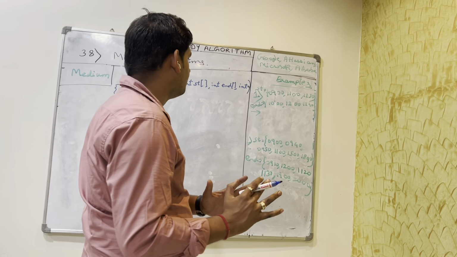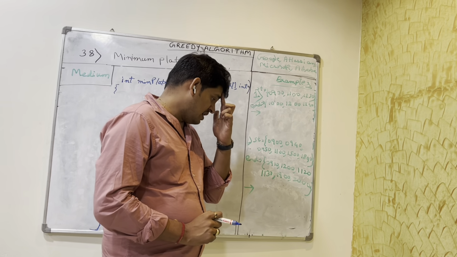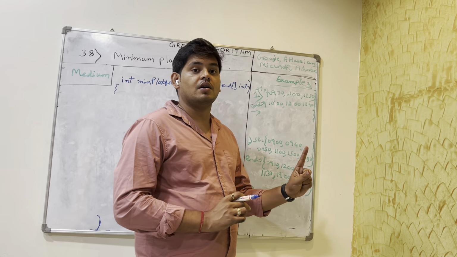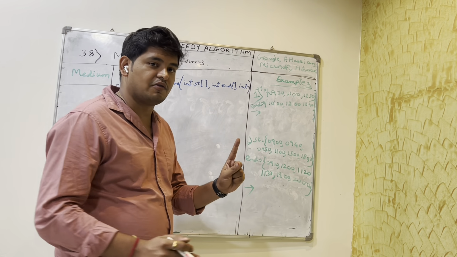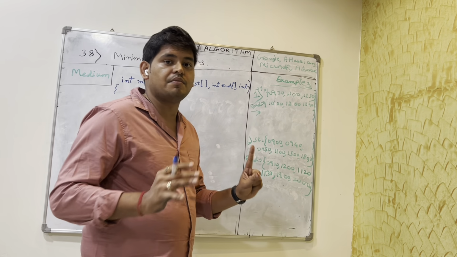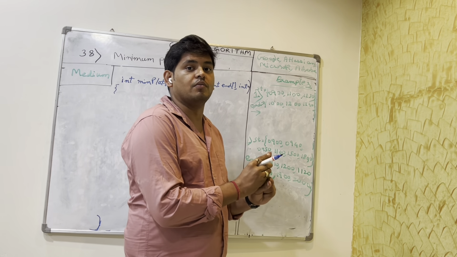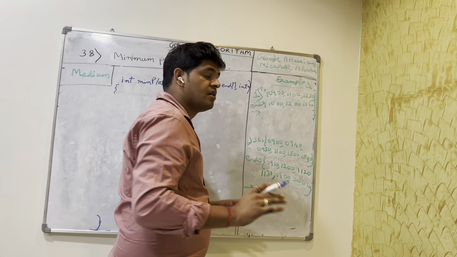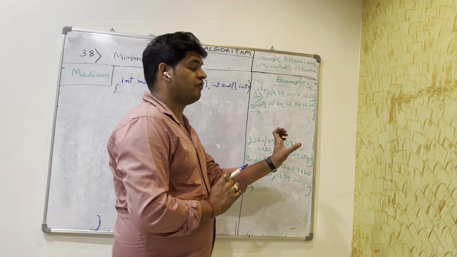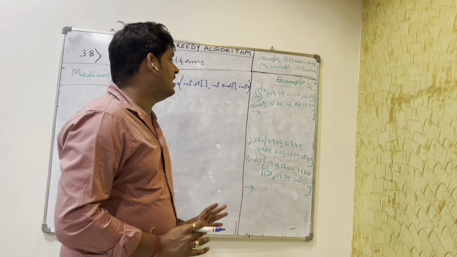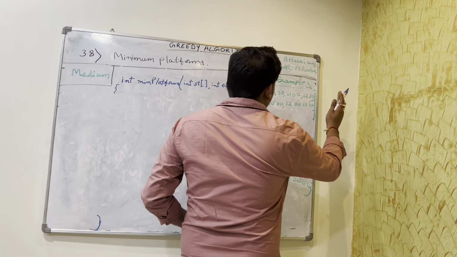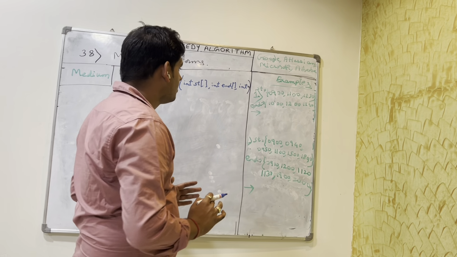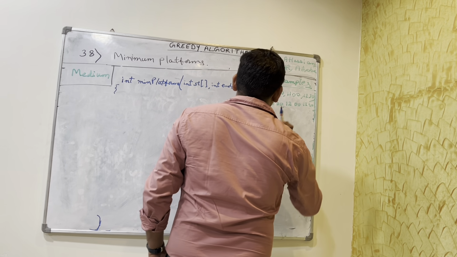We have an extra platform. In the previous question of the greedy algorithm, we were finding the maximum number of meetings that can happen in a single room. There were like 8 to 10 meetings that were given, but we had to take the maximum number of meetings, could be 3 or 4, that can happen in only one room. But in this case, we have to accommodate all the intervals, start times and end times, and we have to return the number of rooms or number of platforms that we need to accommodate all those meetings or trains.